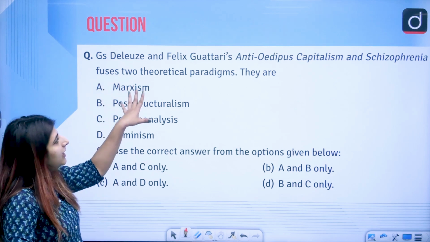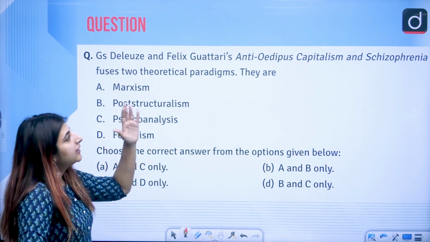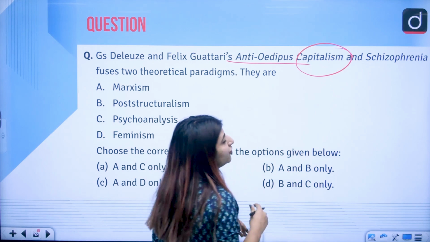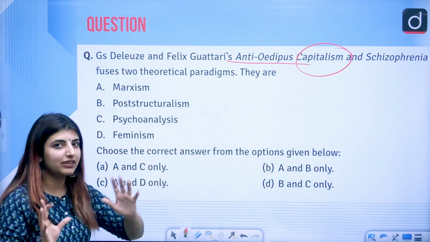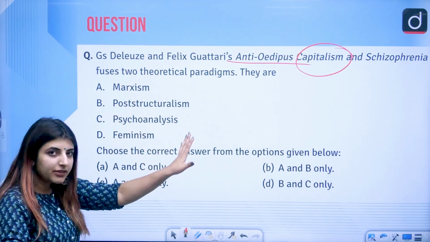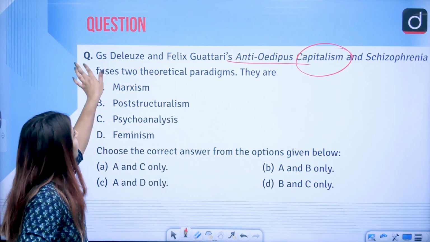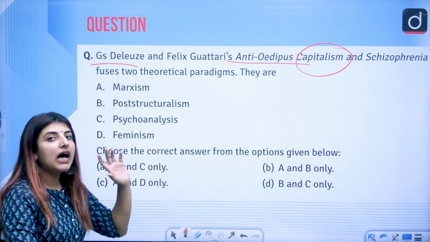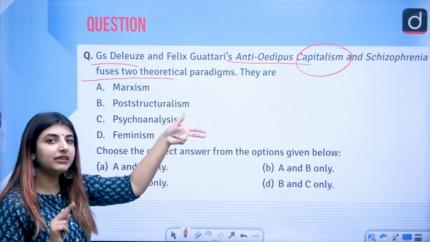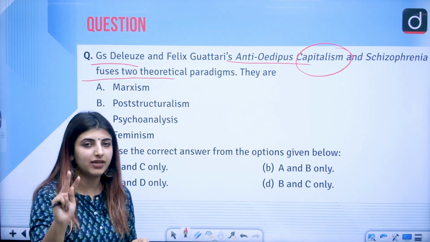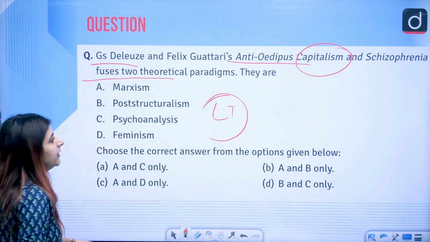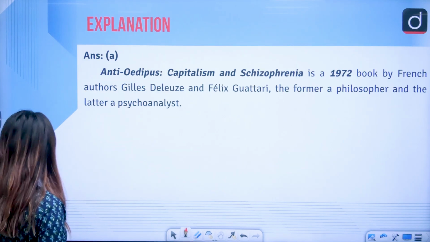Next is G.S. Deleuze and Felix Guattari, Anti-Oedipus Capitalism and Schizophrenia. Because with Oedipus we already think of complex, so I read it like that. So the book named Anti-Oedipus Capitalism and Schizophrenia, this is a book by G.S. Deleuze and Felix Guattari. What are the two main schools of thought, the theoretical paradigms that this book deals with, the two theoretical paradigms? So of course it is related to what? Literary theory again. The answer to this very question is option A.